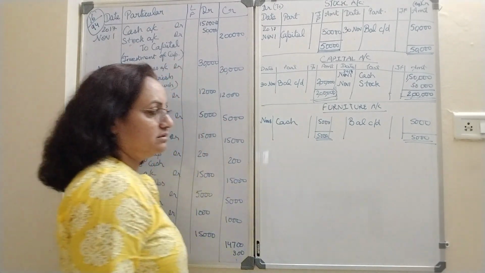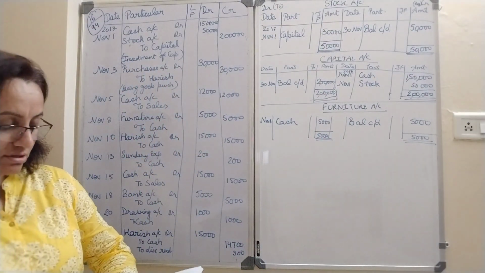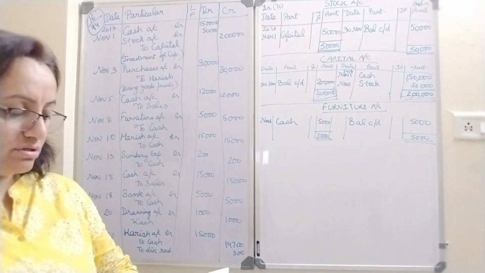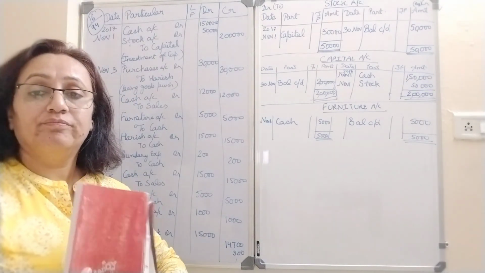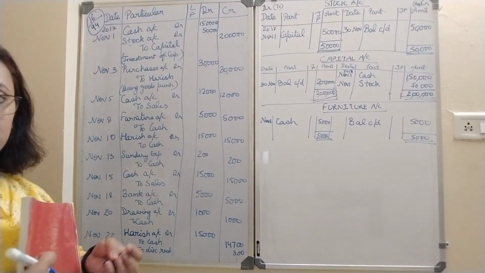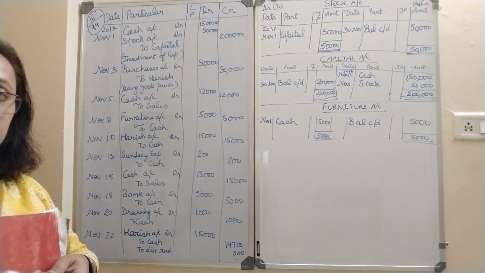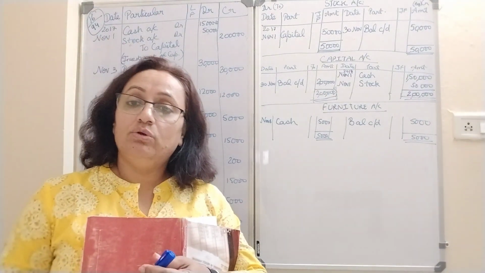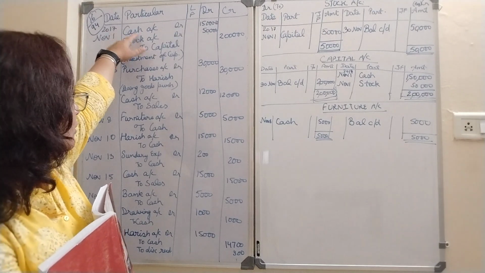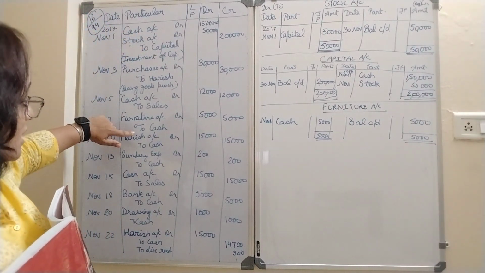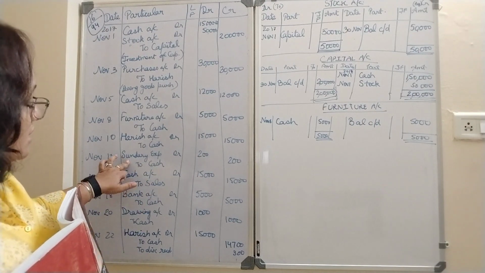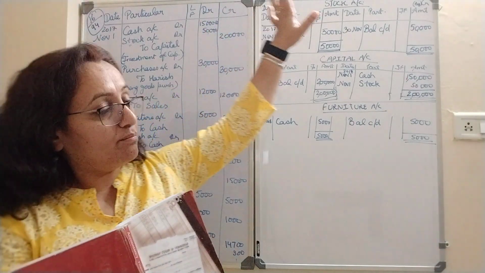That's it. There are further transactions in this question which are just what we have already done in previous questions. You can try solving it and then make the ledgers of each account. If you are finding any difficulty in making any of the ledgers, you let me know. The biggest ledger will be of cash, because cash is being used again and again and again. So wherever to cash is written, the other item will come on the by side.